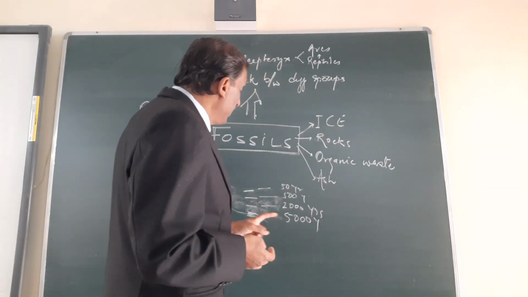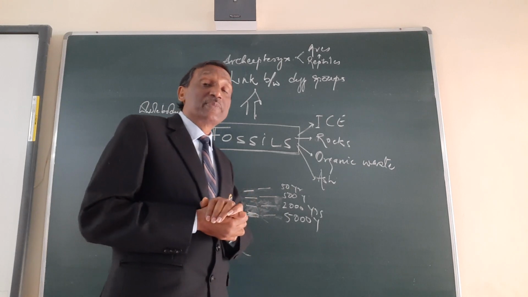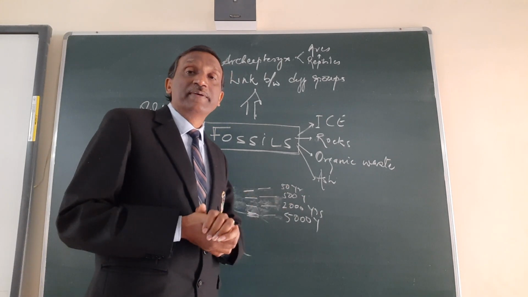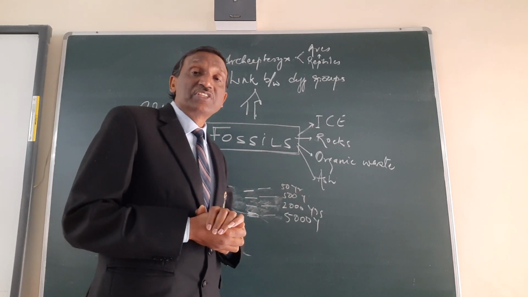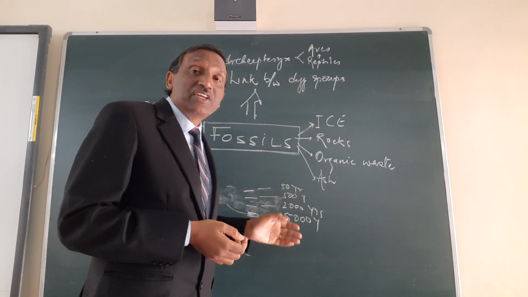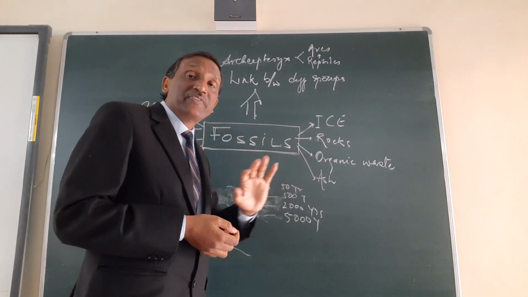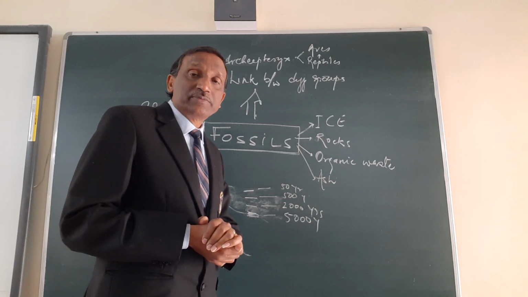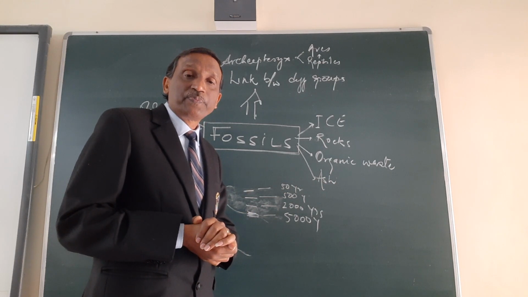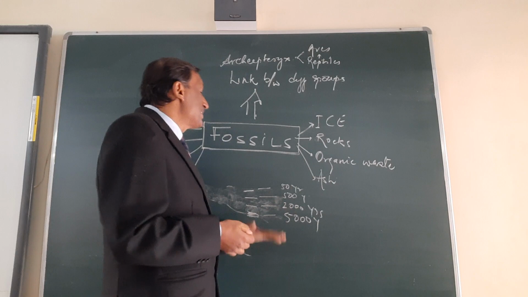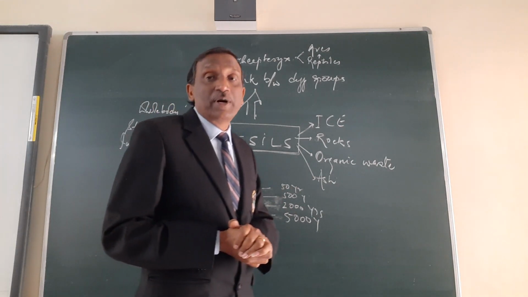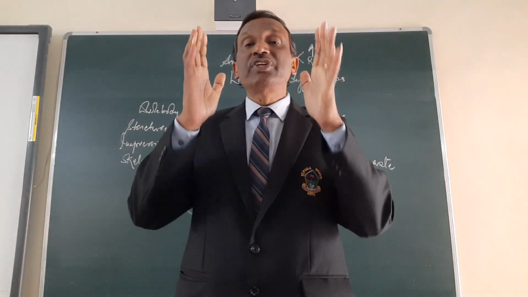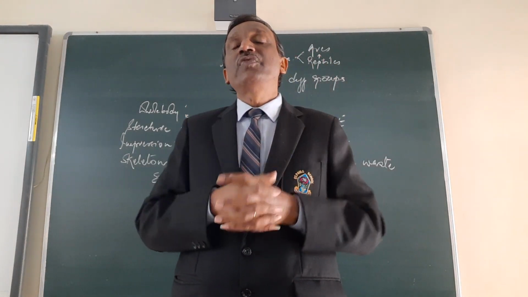So by radioactive dating we can come to know which type of organism existed when, and how they are modified, how today's species have evolved from those types of organisms. Or many organisms totally got extinct. They were existing in the past but not existing today, like all the dinosaurs. Okay? So this helps us to know about the organisms of the past, and this is the most important evidence of evolution.